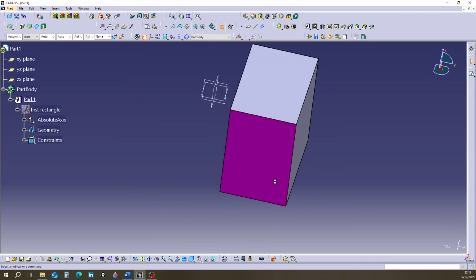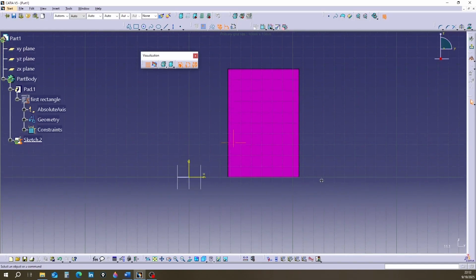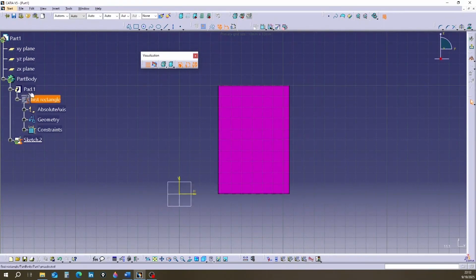Now I click on the pink surface again. The surface turns orange. I click on the sketch tool. I enter the sketch page. In this state, we also have the 3D shape. Look at the design tree. Another sketch has been created under part body. A line is drawn below it. This means that anything I draw now will be formed under the sketch tree sub-item.